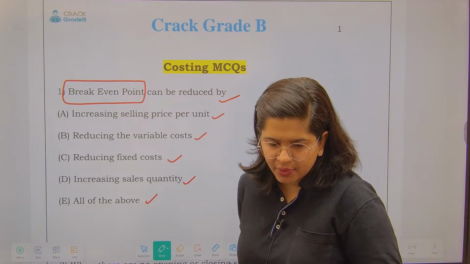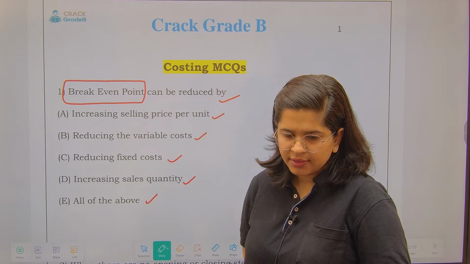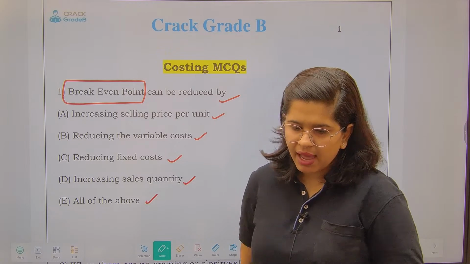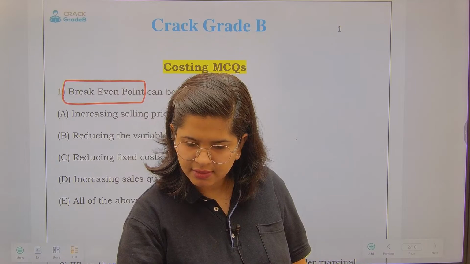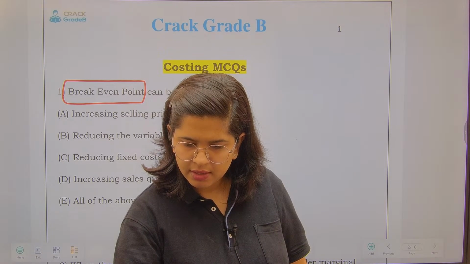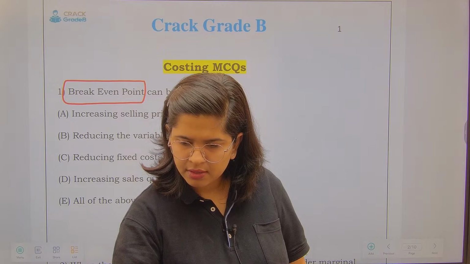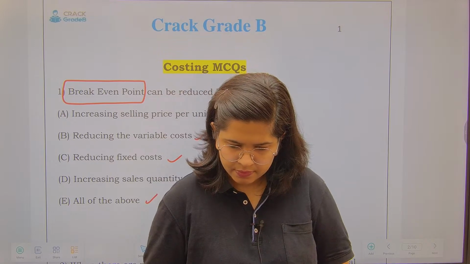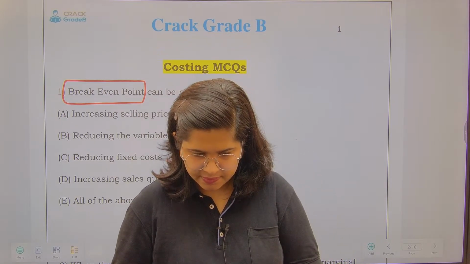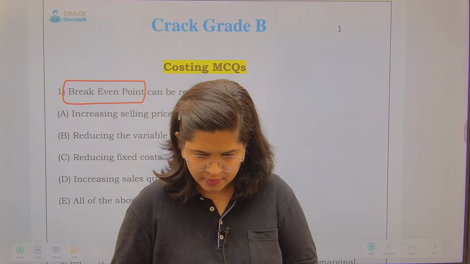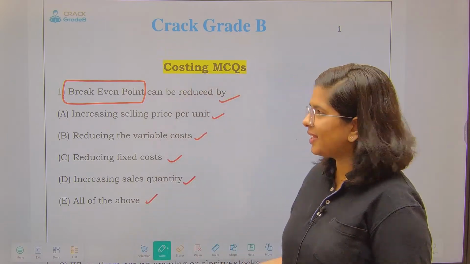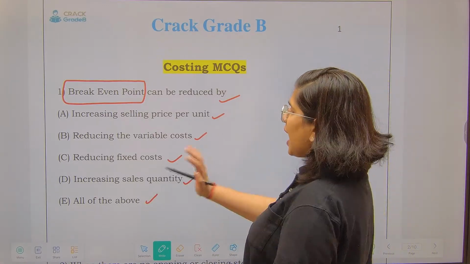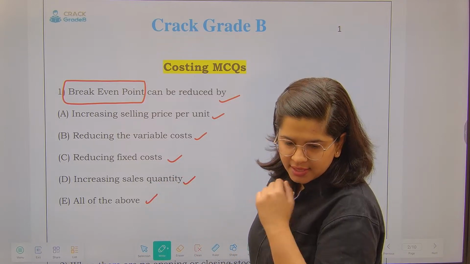Now, can you answer the question for me? I am asking you to answer any one of the options. Good. So the answer is all of the above. Now, why is the answer all of the above?